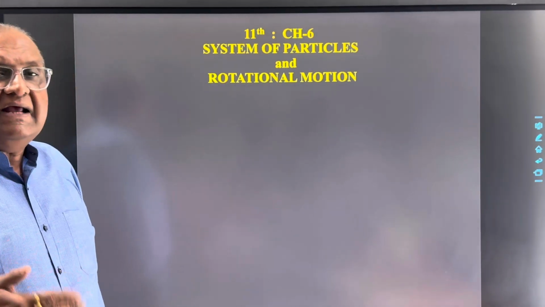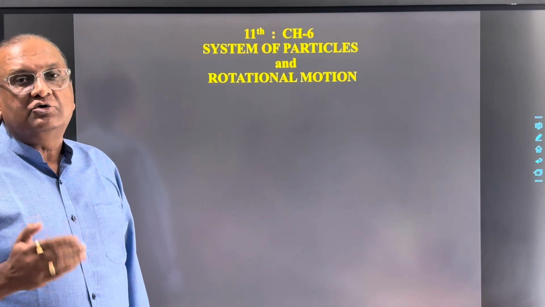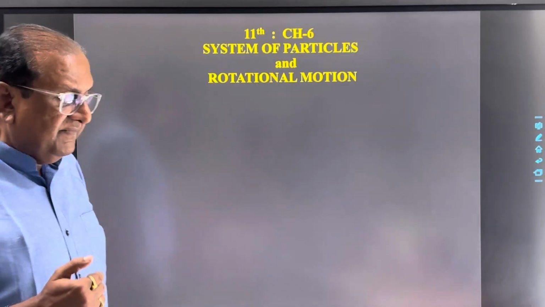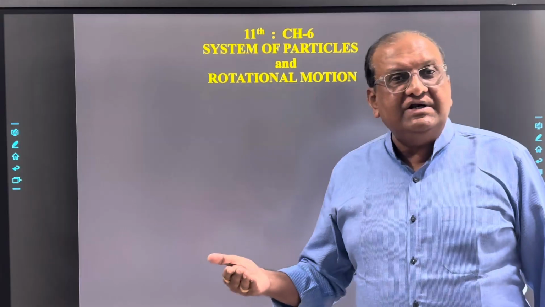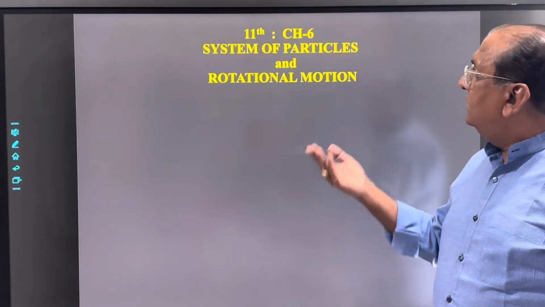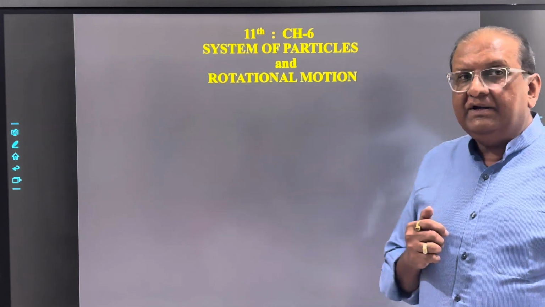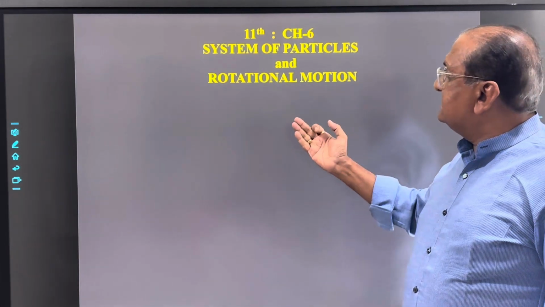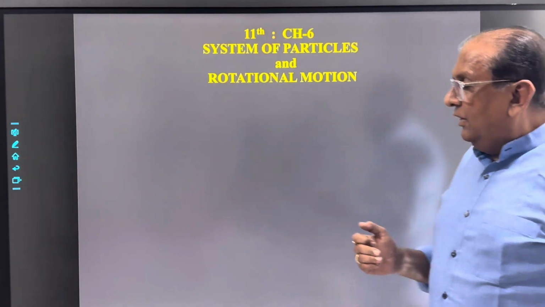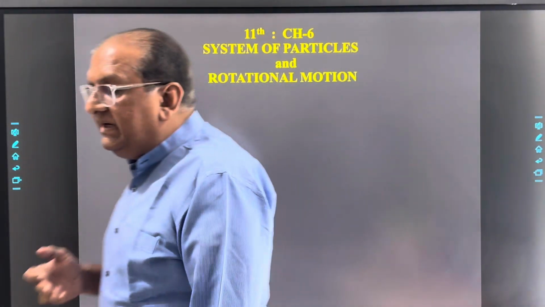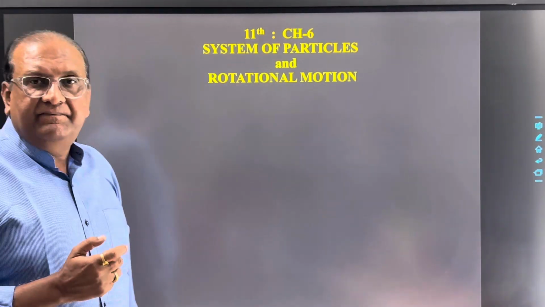So how can we explain the motion of a system of particles? That also we have to understand. And how can we apply the laws of motion which we studied previously to the motion of a system of particles? Here, first we will discuss a rigid body, and then we will discuss how many types of motions are possible for a body.